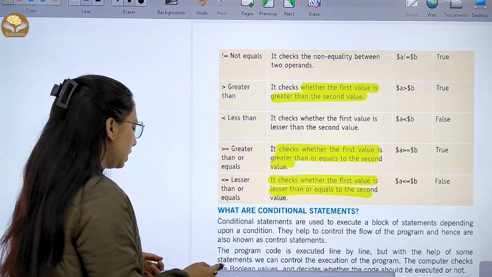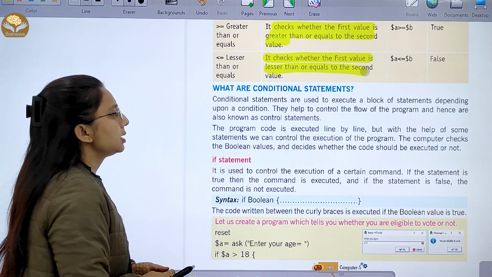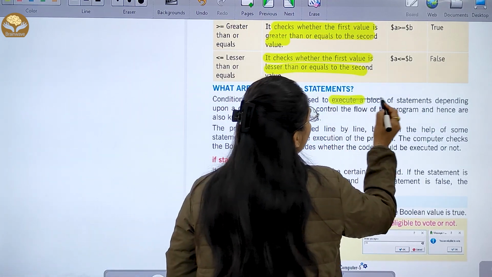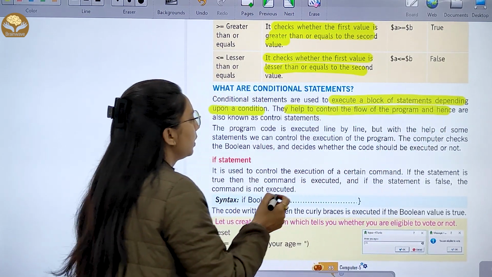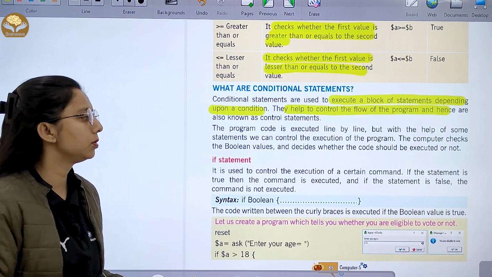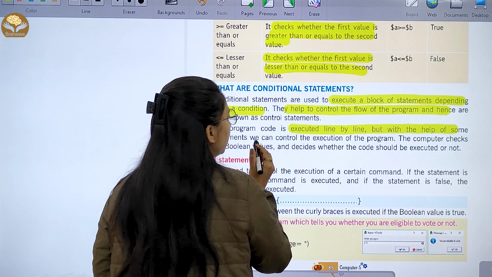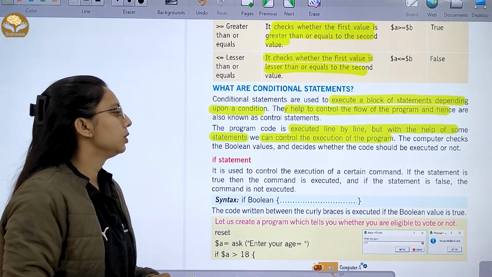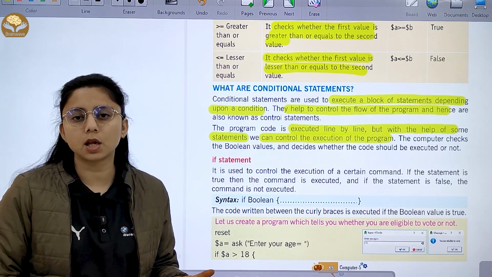Right? Now, what are conditional statements? Conditional statements are used to execute a block of statements depending upon a condition. They help control the flow of the program, so we call them control statements. The program code is executed line by line, but with the help of some statements, we can control the execution of the program. The computer checks Boolean values.